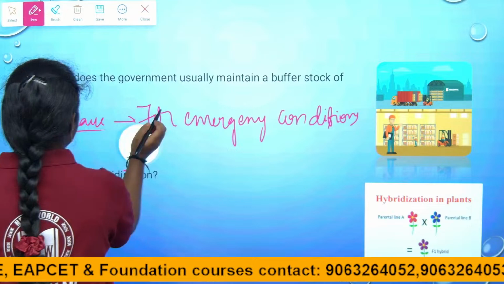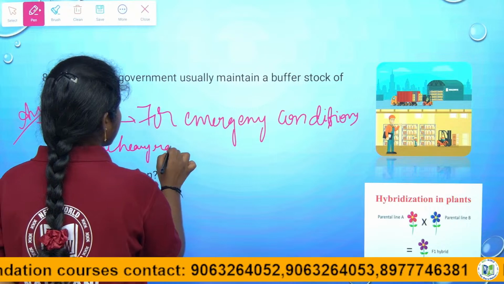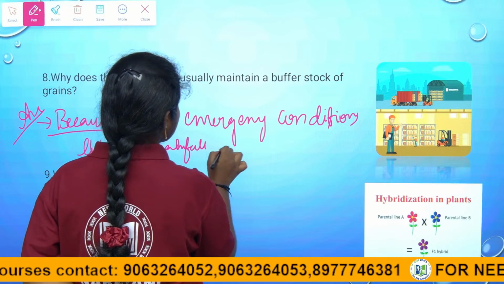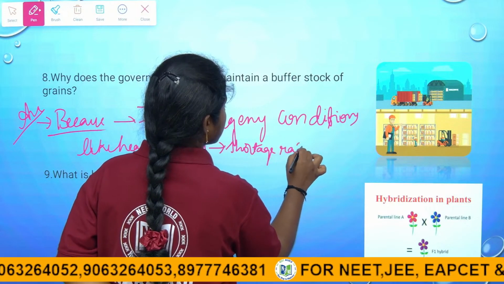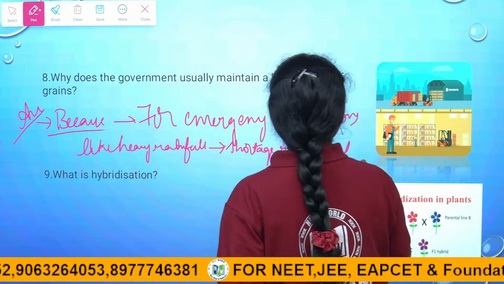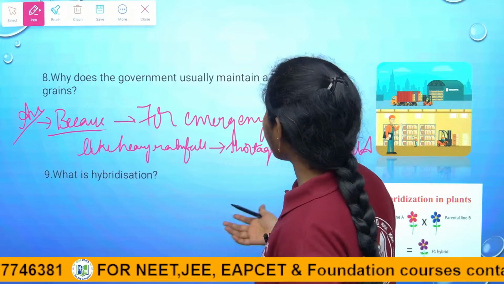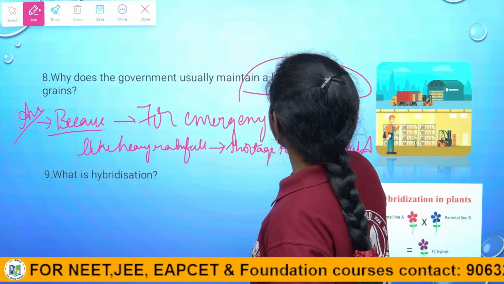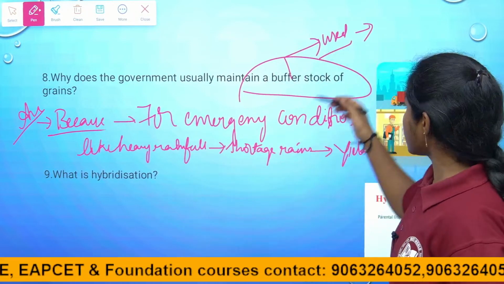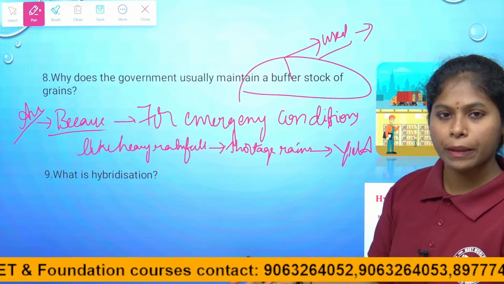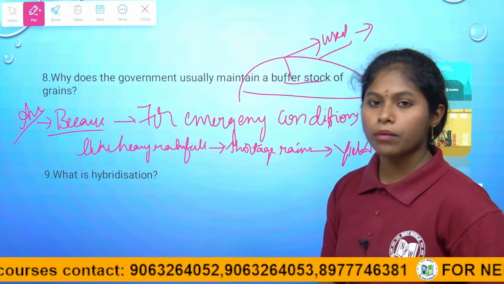like heavy rainfall or shortage of rains, the yield does not come to our hands. Right, children? Then the buffer stock is used as a supplement, to provide for all of the people. That is why the buffer stock is necessary. That is why the government stores the buffer stock.